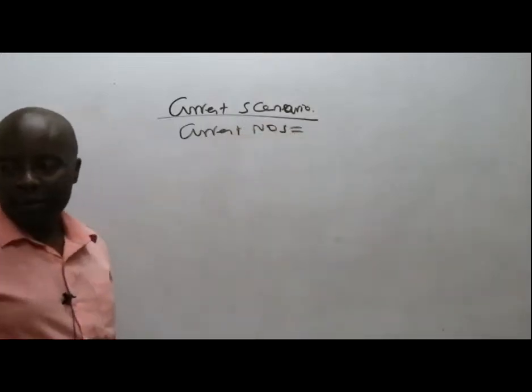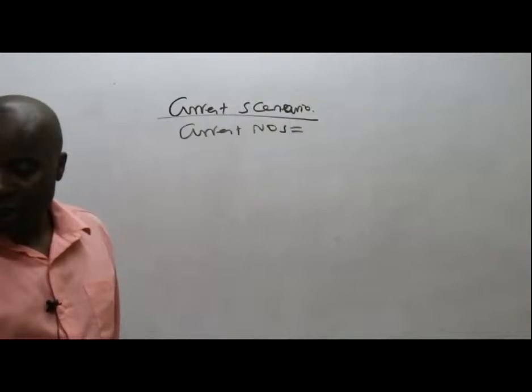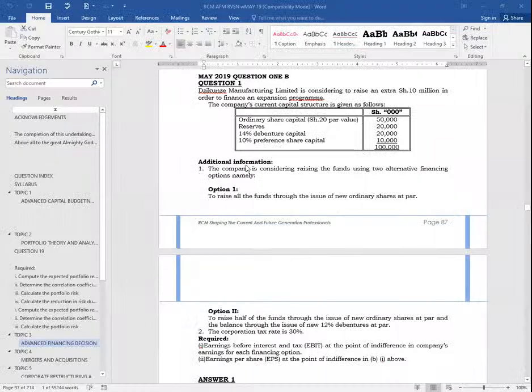What I need to do is take the share capital and divide it by the par value. So share capital is 50,000, divided by the par value of 20. So 50,000 divided by 20 gives us what figure? Somebody give us figures here very fast.